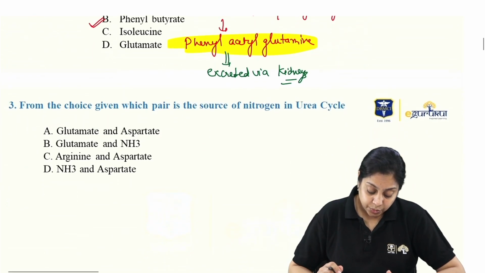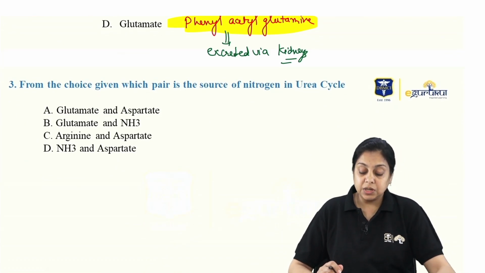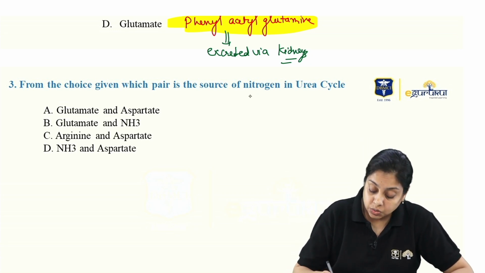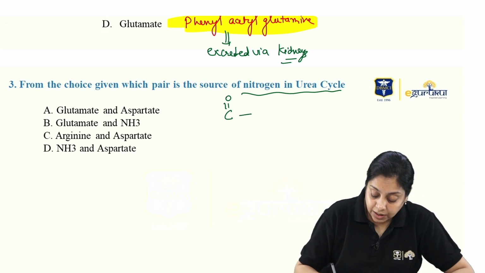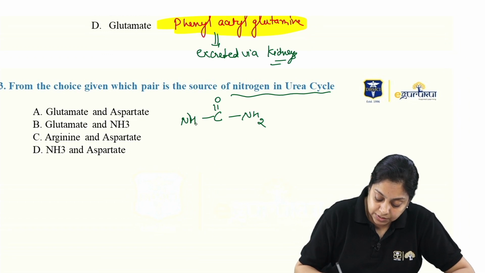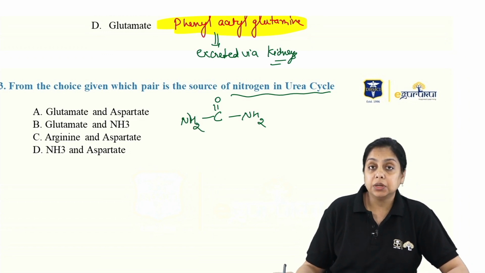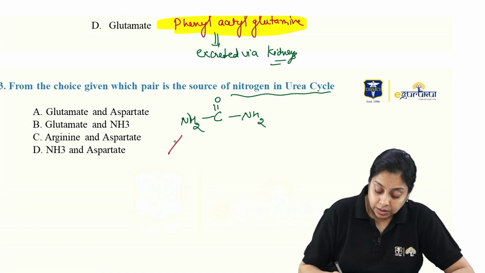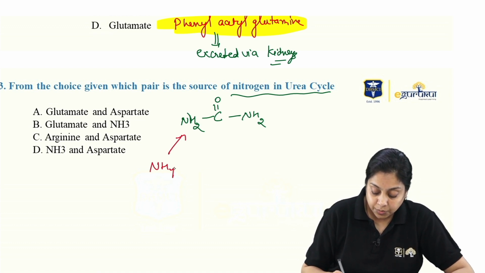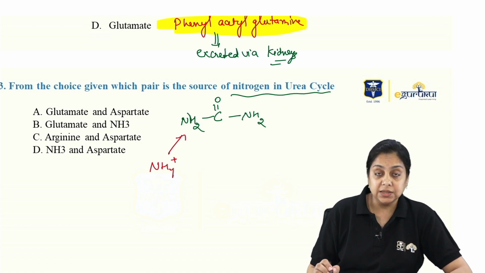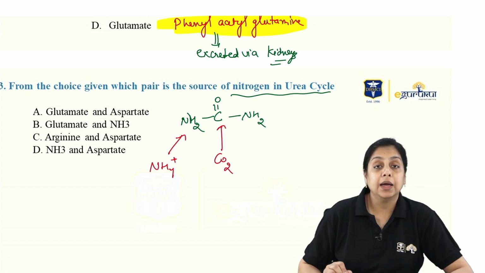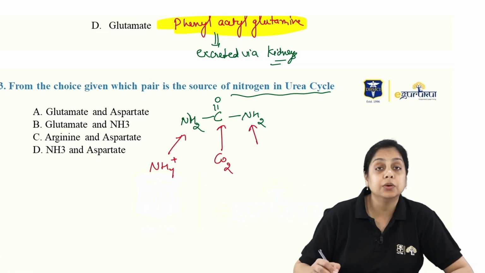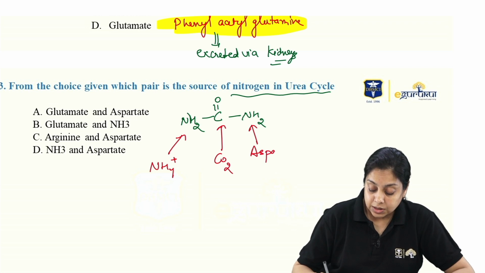Now there was one more question from the choices given. Which pair is the source of nitrogen in the urea cycle? Do we know the structure of urea? Urea has a carbonyl carbon, and on both sides we have the NH2 group. This is typical of urea. One nitrogen definitely comes from the ammonium ions, because that is what needs to be excreted, and the carbon comes from carbon dioxide. The other nitrogen comes from aspartate.